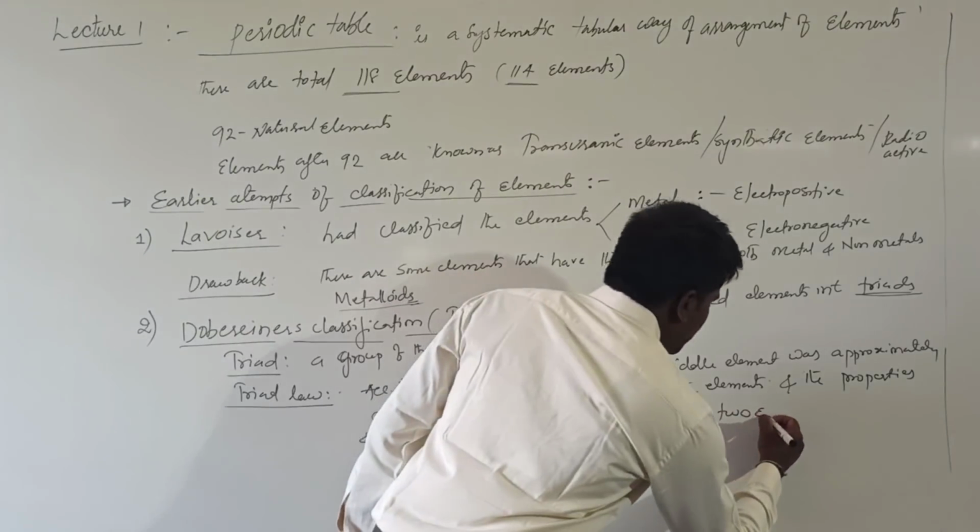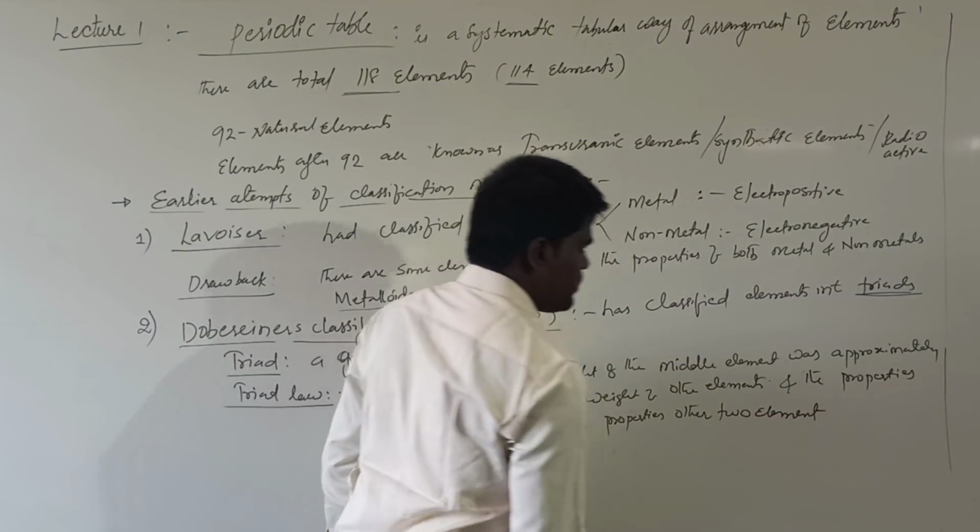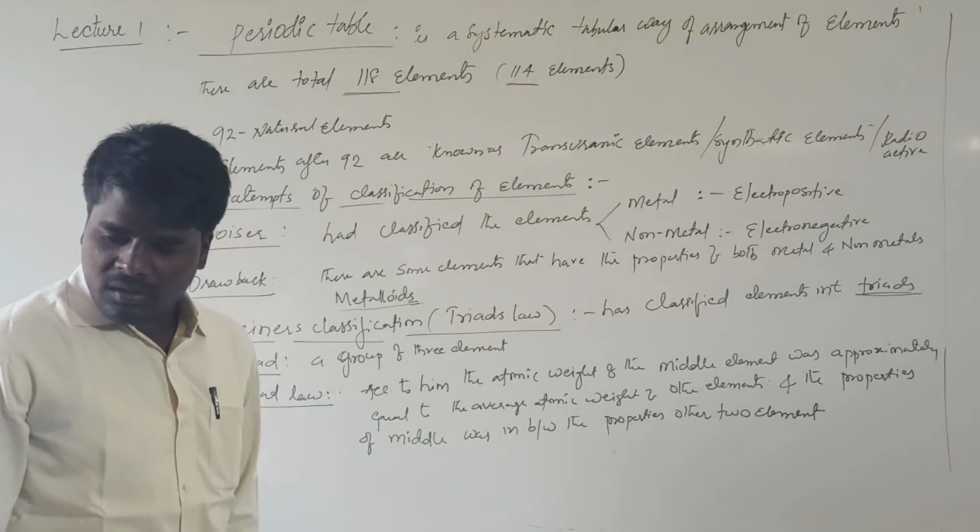This was the Dobereiner triad law. Based on this, he proposed certain triads.